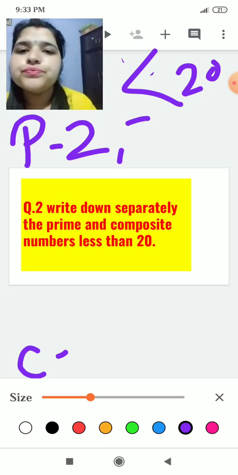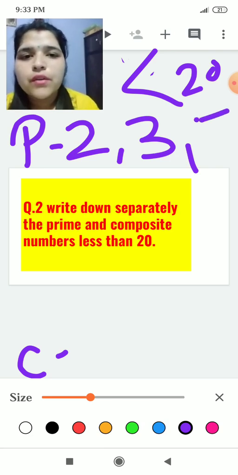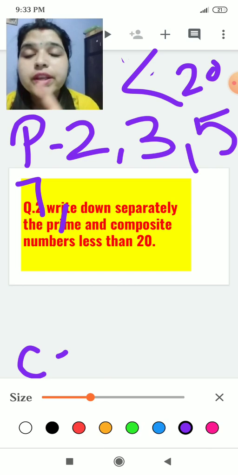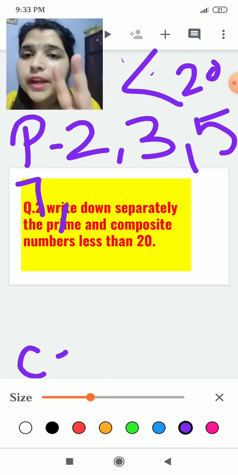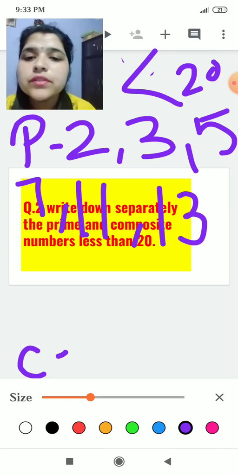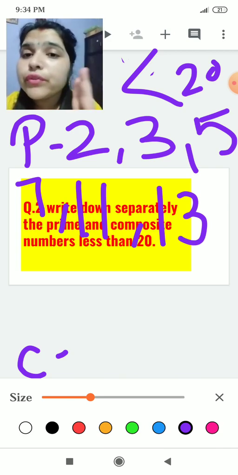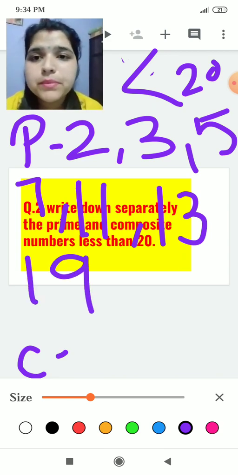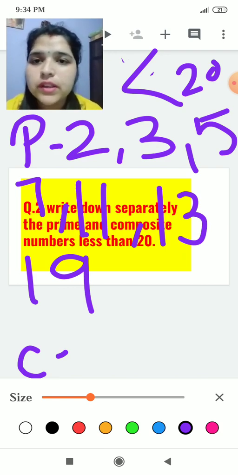In the same way 3, 5, 7. 8 you cannot take, and 9 you cannot take, because it comes in the table of 9 and 3 also. 8 comes in the table of 2 and 8 also. You can take 11, 13. 14, 15, 16 and 18 you cannot take. Then 19. These are prime numbers which come in the table of themselves only.